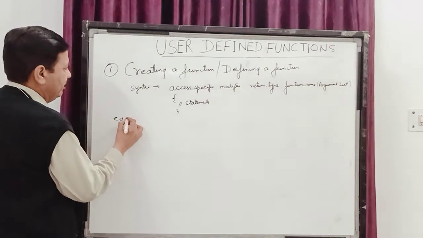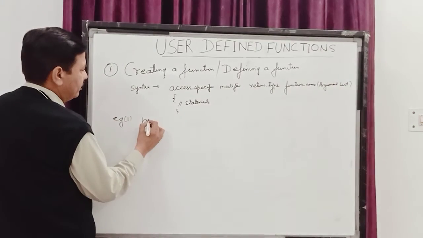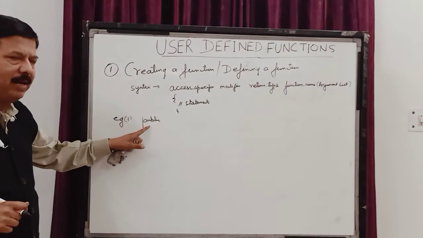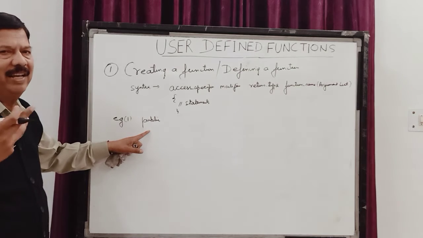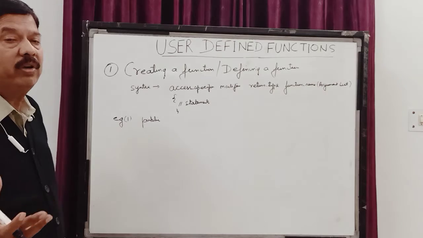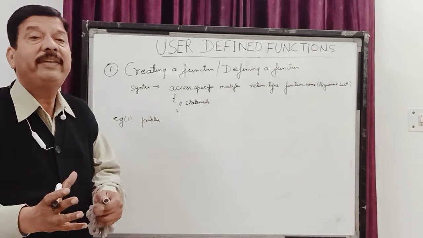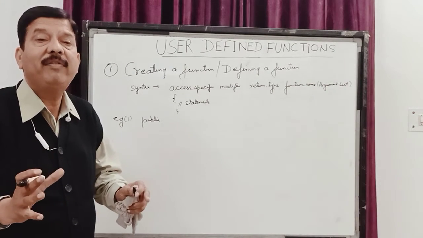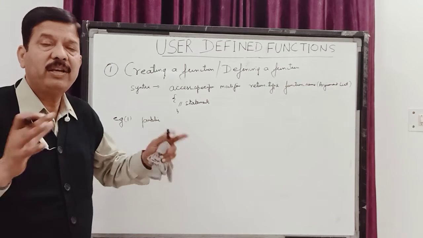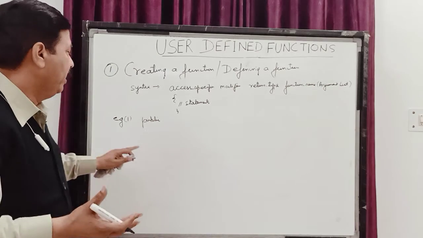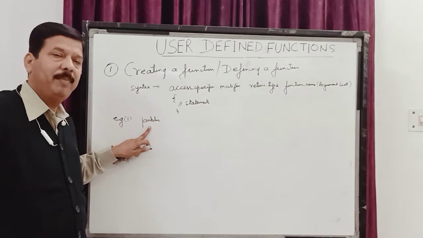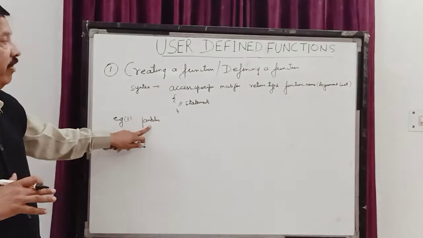Now children, we come to examples. Say example 1, I write public. This is the access specifier, and it can be public, private, protected, or you can even leave it blank, which is default. These access specifiers tell us the access level of this function, meaning who can use this function and who cannot. If I have defined my function as public, then anyone from the same class or from other packages may use this function.